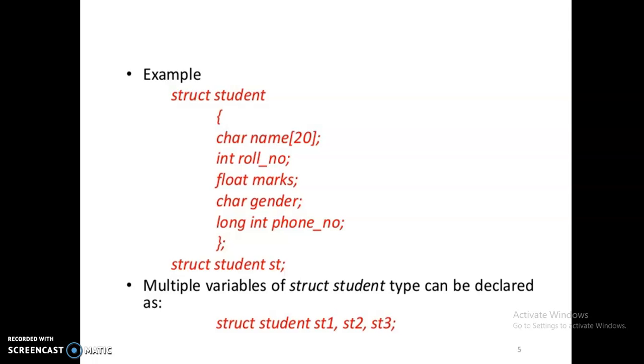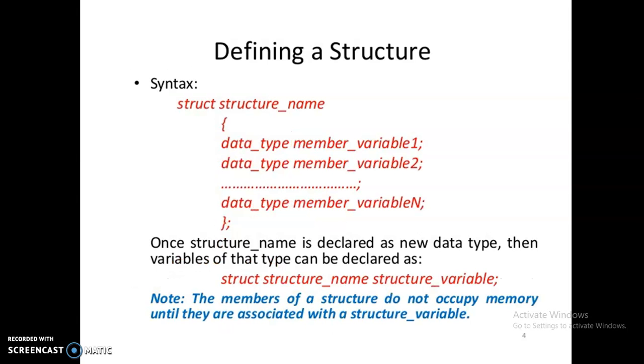In my next video, I will post the basic information about the structure and how you use the member access operator in a program. So this is the concept of the structure. In this video, I just gave you the introduction about the structure, how you define it and how you access the member variables. I will give you the detailed program in my next video.